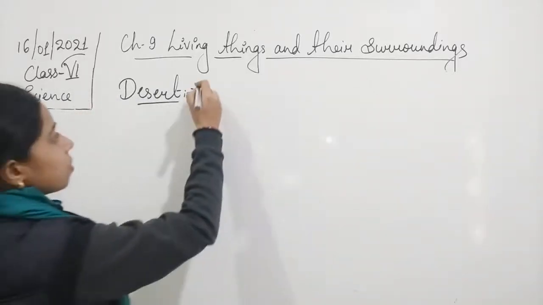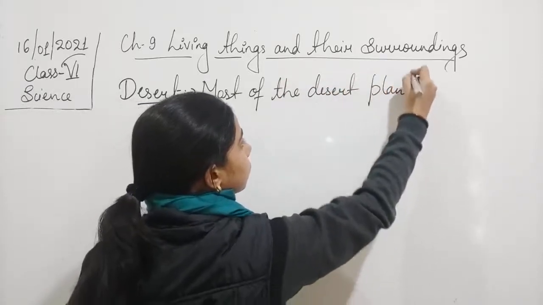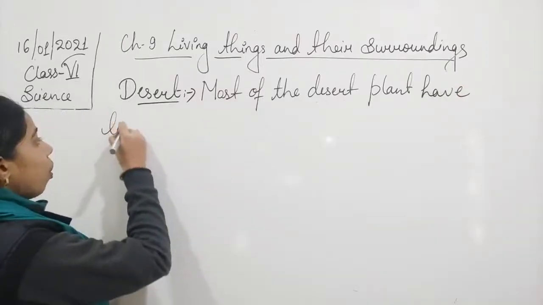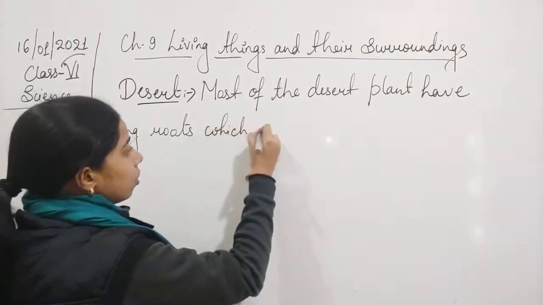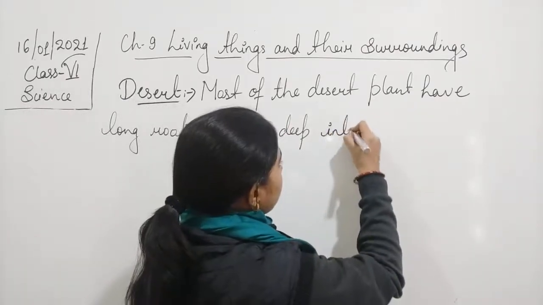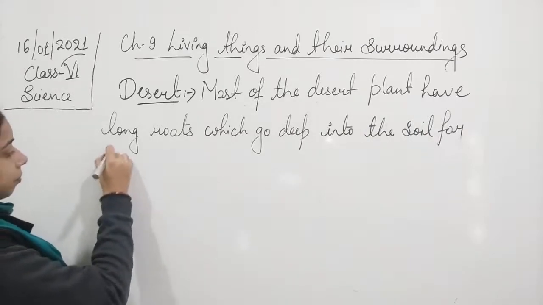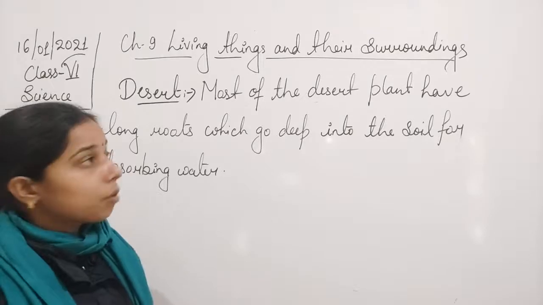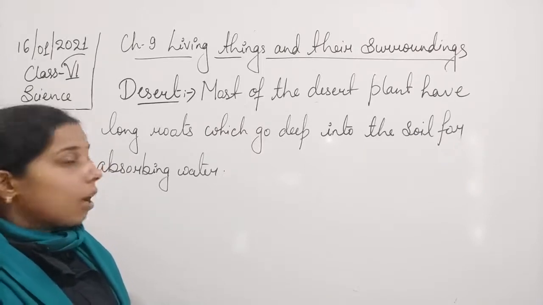Now see here, most of the desert plants have long roots which go deep into the soil for absorbing water.